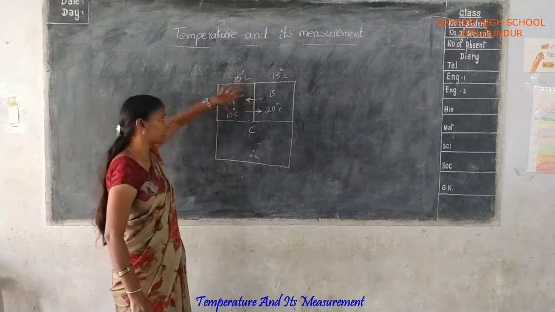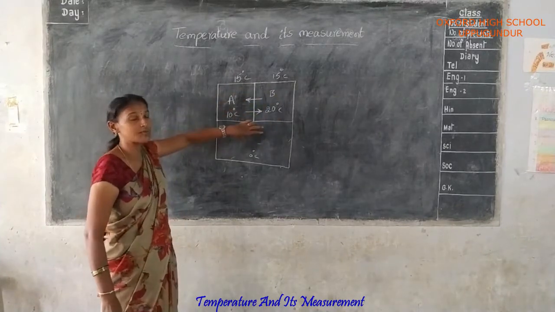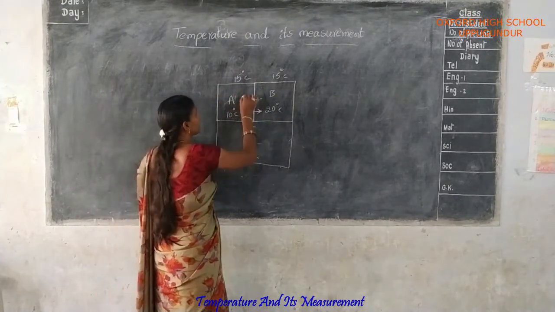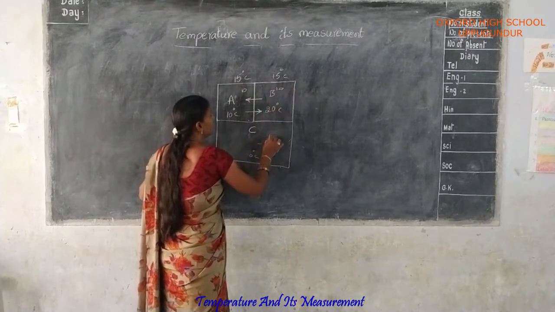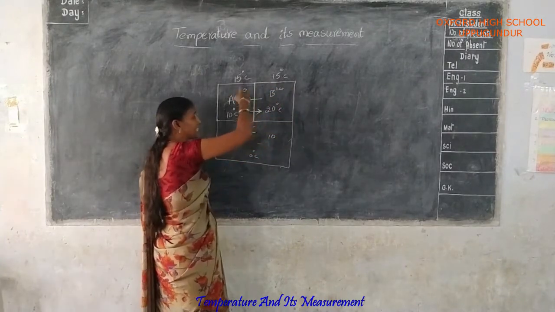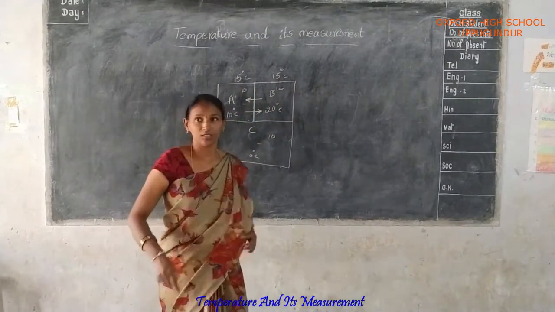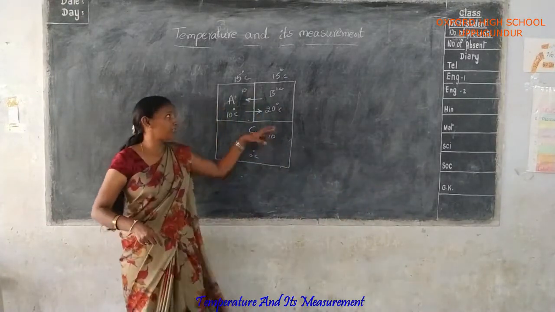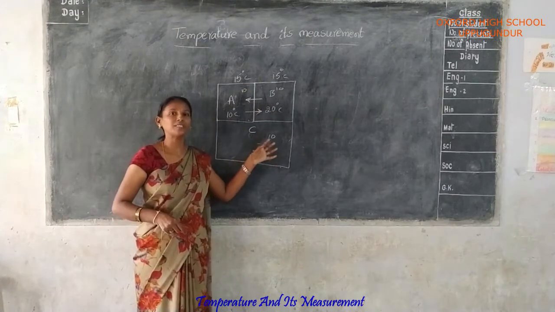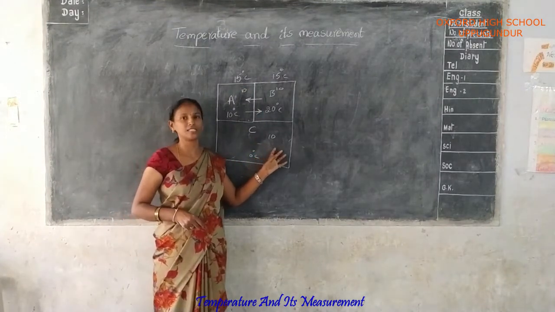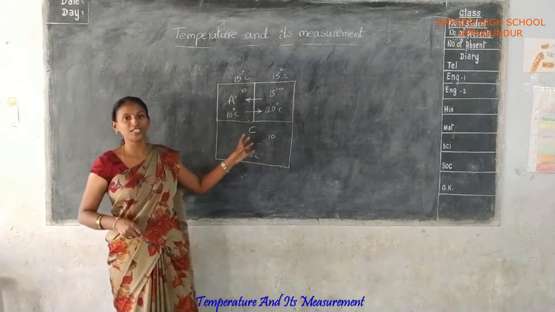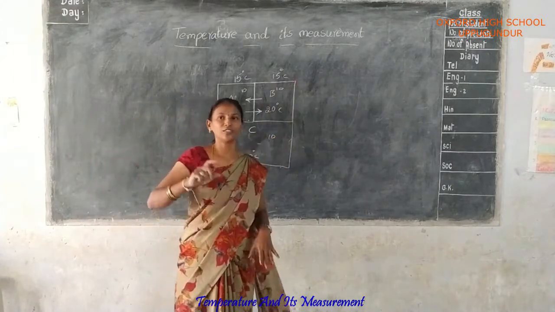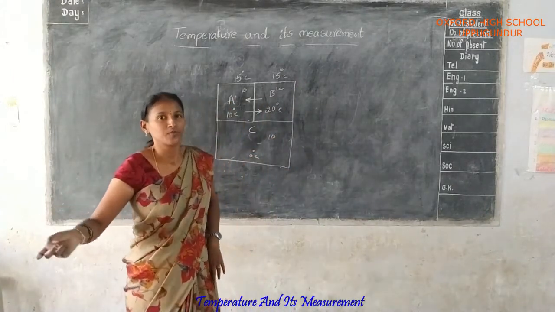Automatically the temperature level is shared among all the systems, so all three systems finally reach the same temperature, 10 degrees Celsius. Yes or no? So temperature is transferred from the higher level to the lower level. Okay, did you understand?